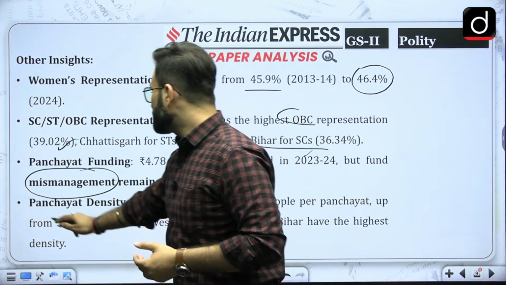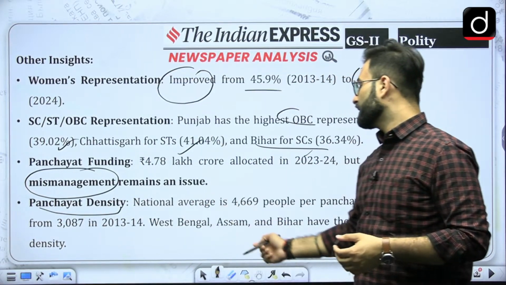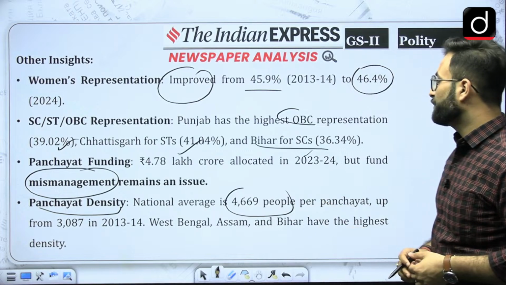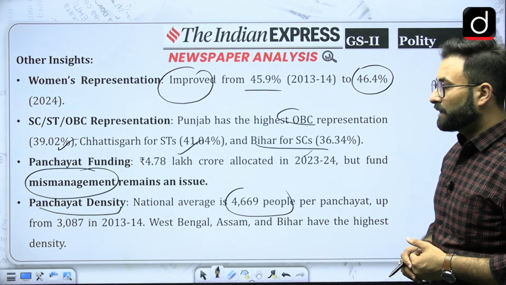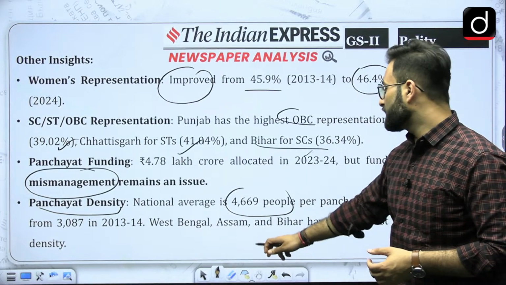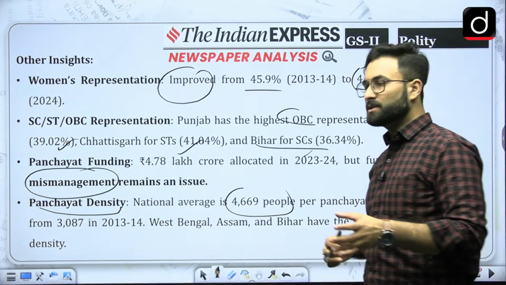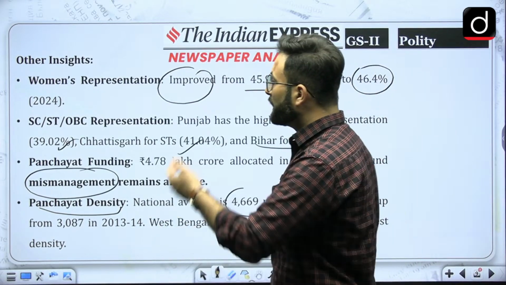Coming to the next one, panchayat density, if you talk about, so the national average is 4,669 people per panchayat, which is up from 3,087 in 2013-14. West Bengal, Assam and Bihar have the highest densities of people under a particular panchayat. Okay, so that is there.